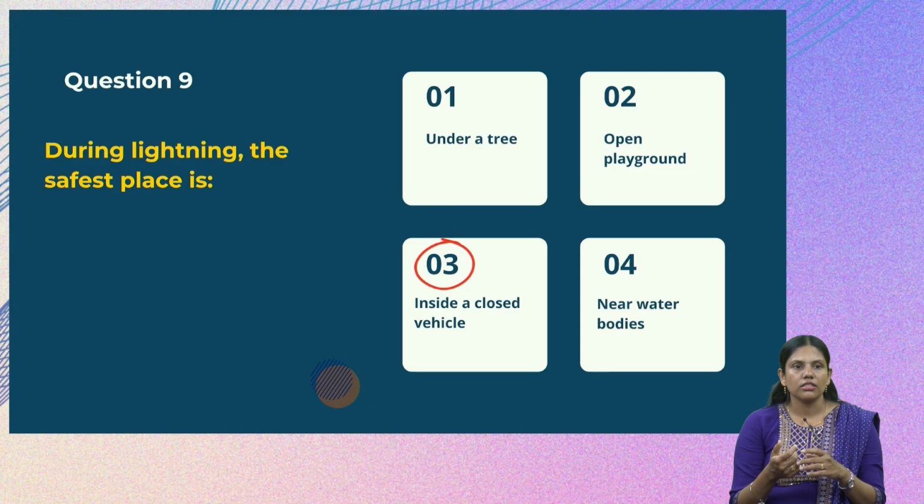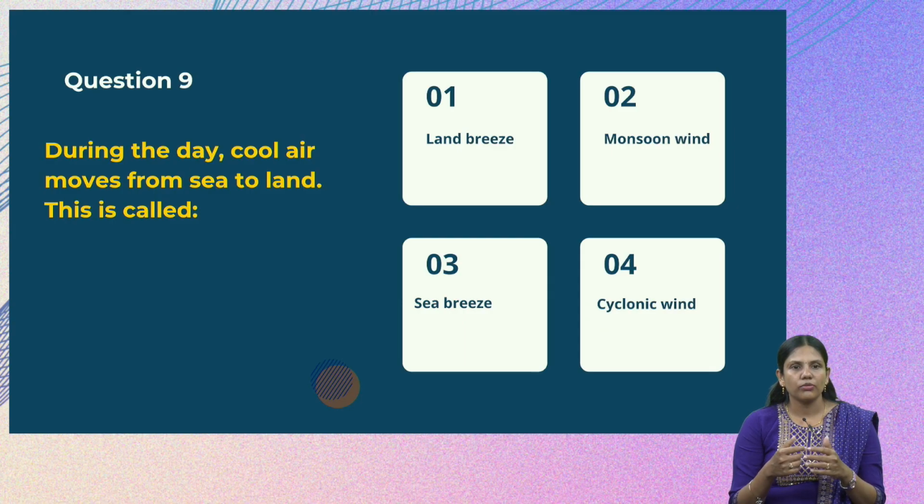The next question is, during the day cool air moves from sea to land. This is called, so they are asking sea to land. The air is moving from sea to land. So it is called sea breeze. The correct answer is option 3, because in the land breeze the air moves from land to sea, and the monsoon winds are very seasonal and may not always happen only during the day. Here the hint is given, during the day, and during the day it is always sea breeze. So the answer is option 3.